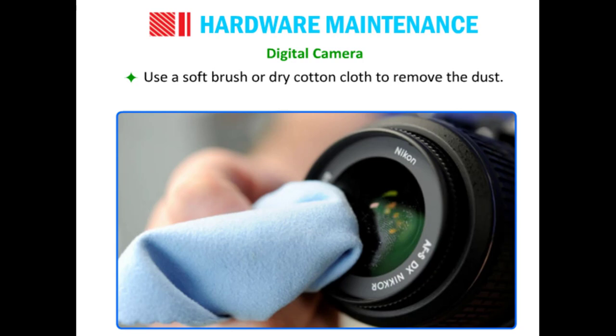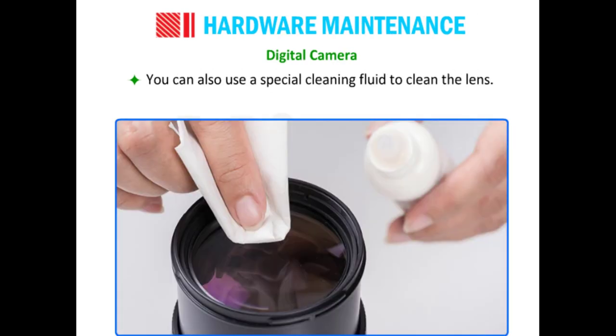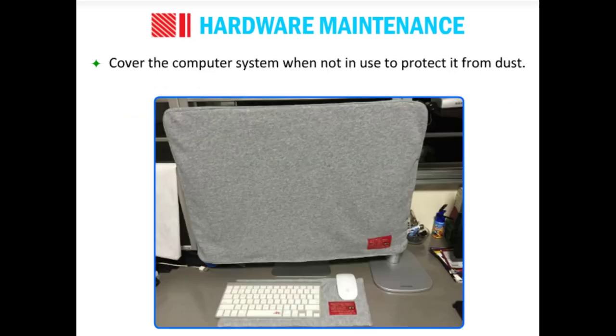Use a soft brush or dry cotton cloth to remove the dust from your digital camera. You can also use a special cleaning fluid to clean the lenses. We must not clean our phone lenses or digital camera lenses with water. There is a special liquid, you can purchase it from the market. Cover the computer system when not in use to protect it from dust.